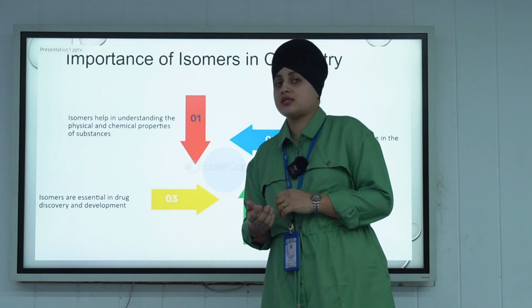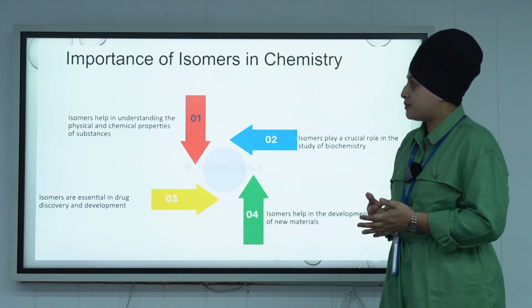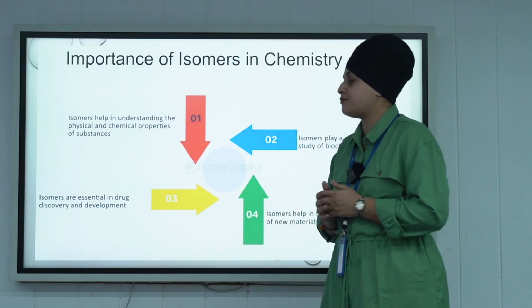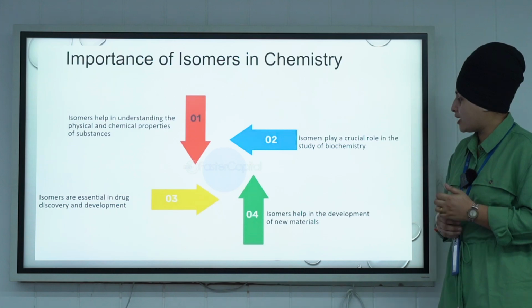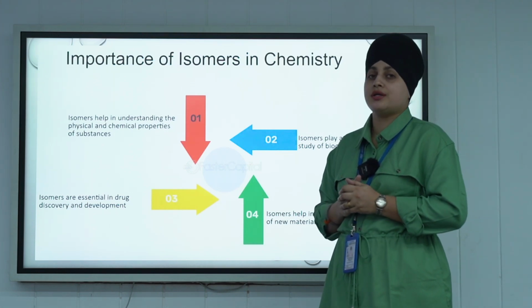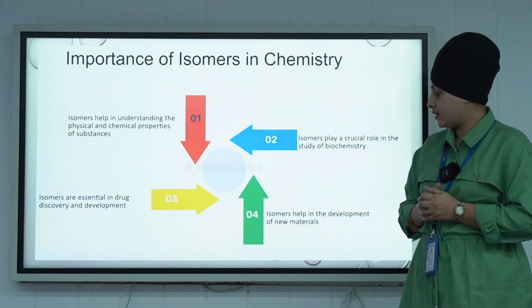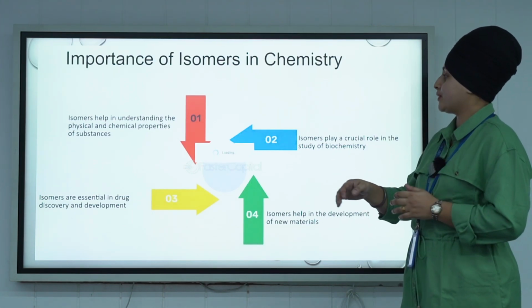And the last one is the importance of isomerism in chemistry. Isomers help in understanding the physical and chemical properties of substances. Isomers play a crucial role in the study of biochemistry. Isomers are essential in drug discovery and development, and isomers help in the development of new materials.